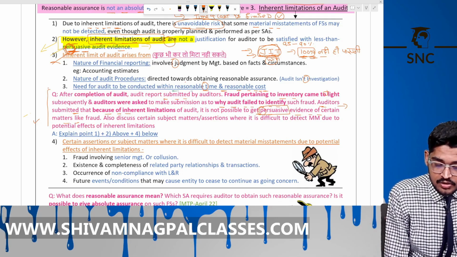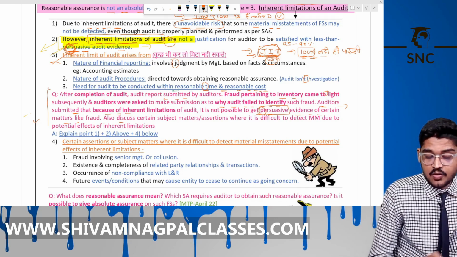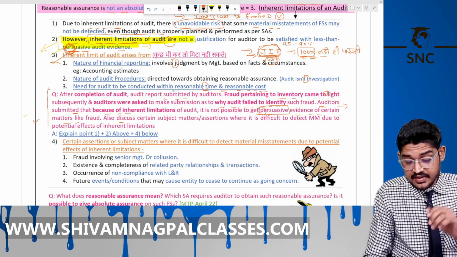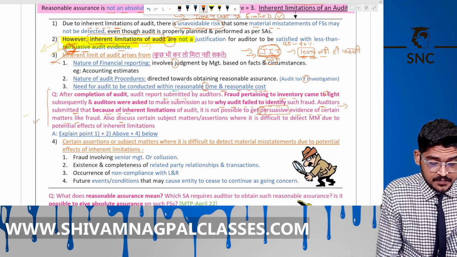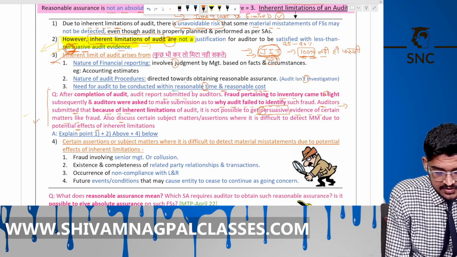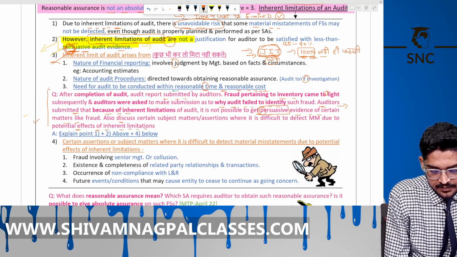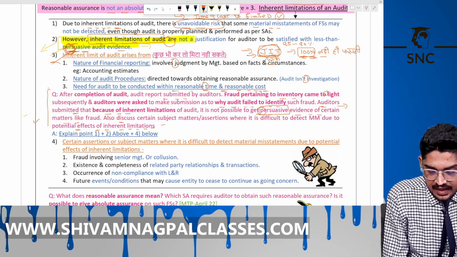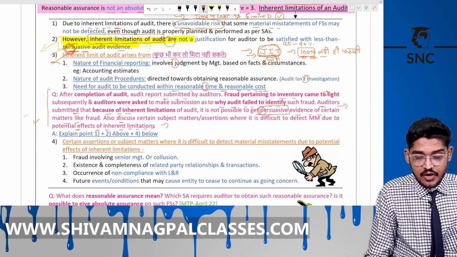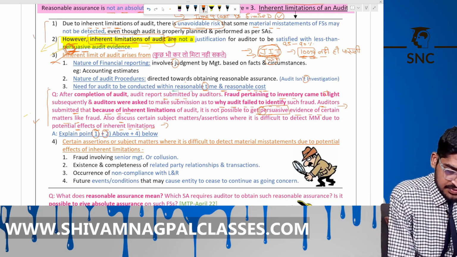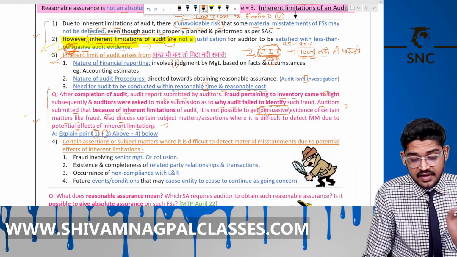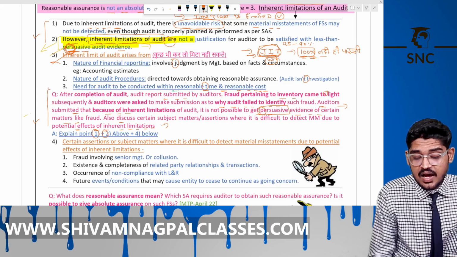Also discuss the certain subject matters or assertions where it is difficult to detect material misstatement due to the potential effect of the inherent limitations. See here, the answer is here. First, you have to explain points number 1 and 2. These are the basic points. First says that these inherent limitations are the unavoidable risk.